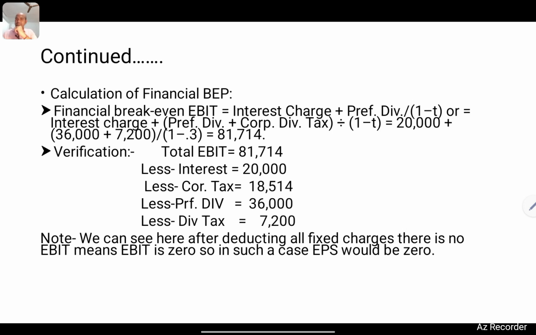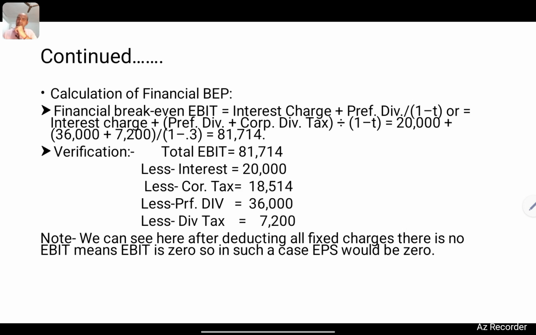After deducting 20,000 interest, we have only 61,714, and on the basis of 61,714 at the rate of 30% tax rate, corporate tax will be 18,514. We will less preference dividend 36,000.